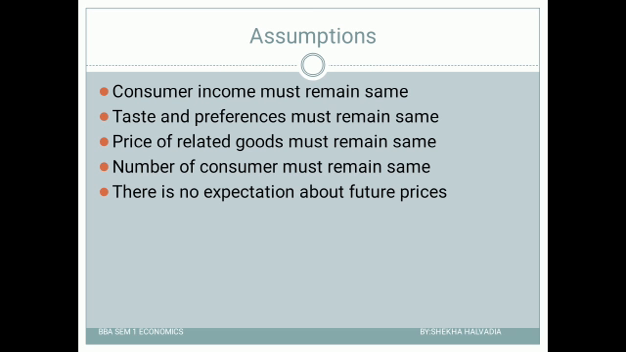So these are all the assumptions, and in this theory we have assumed all these factors constant. That is ceteris paribus, which means other things remain constant. Other things means all other factors apart from the price.